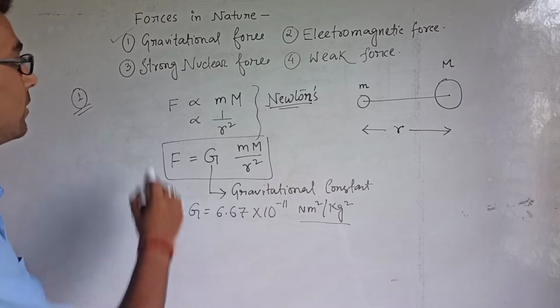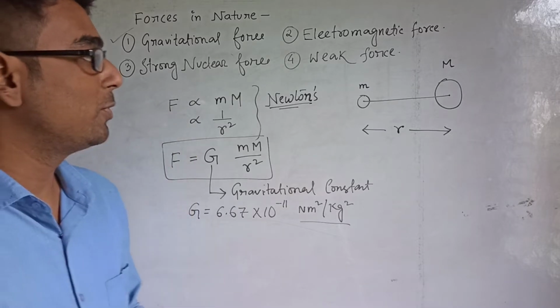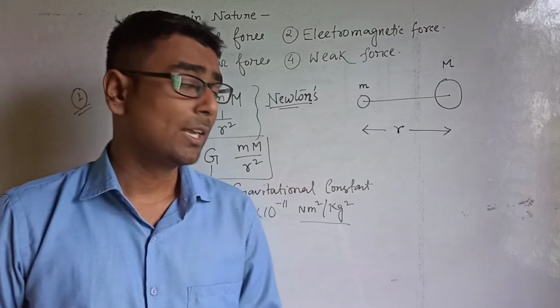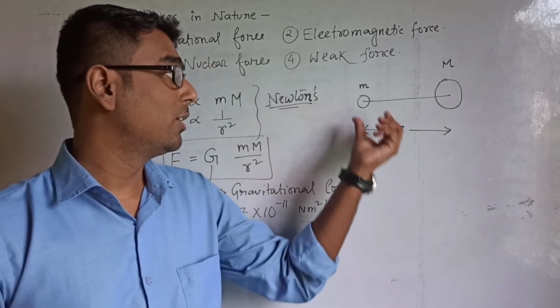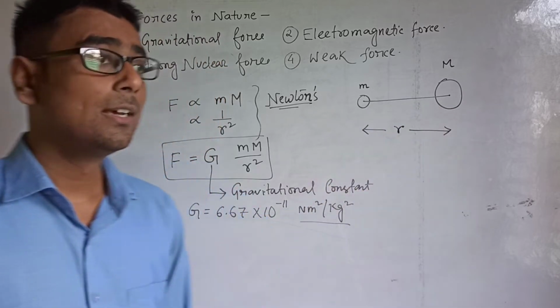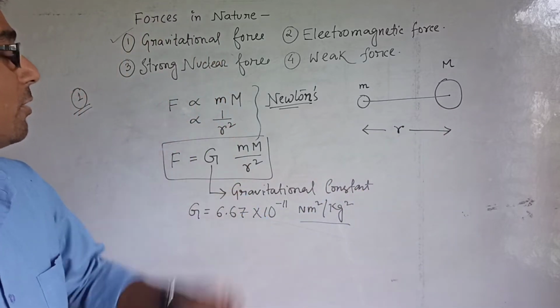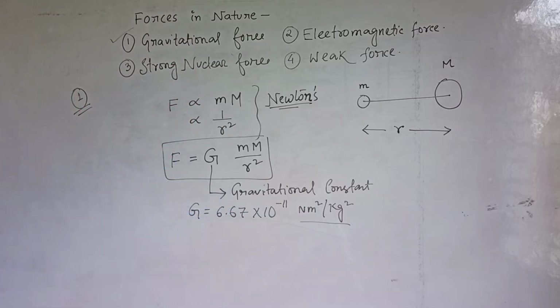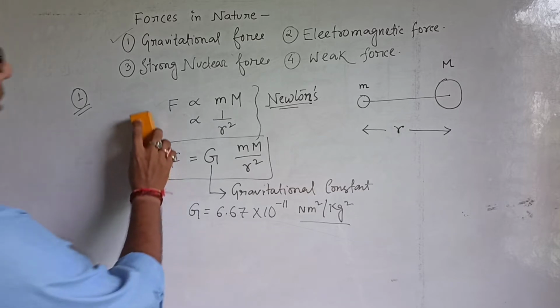This force exists between any two bodies in the universe. If we take any bodies of different masses or the same mass, separated by a certain distance, then this gravitational force will exist between them, and the expression of the force is given like this. Now we will write a few properties of this force.